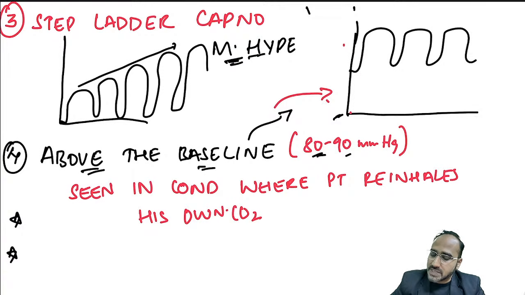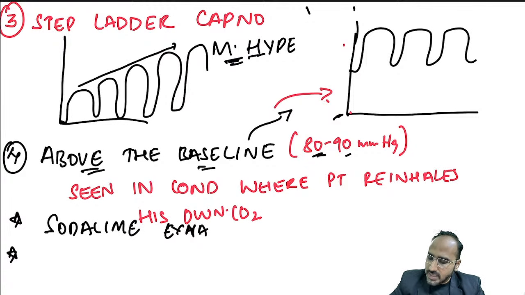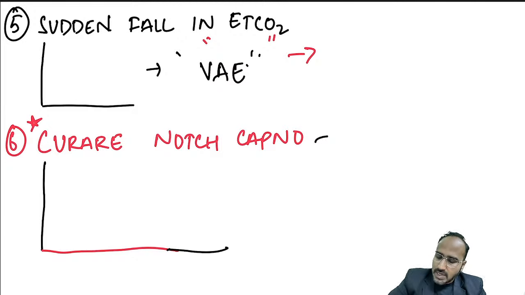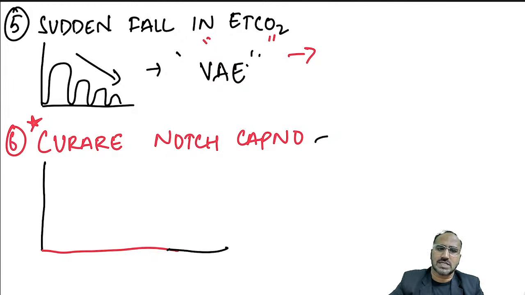So you will see the capnograph starting above the baseline in which condition? If soda lime gets exhausted, or there is any problem in the expiratory valve. If the expiratory valve is faulty, or soda lime is exhausted, you will see this capnograph. Okay? If you are seeing a capnograph like this, with a sudden fall in the ETCO2 and a reverse step ladder, what do you need to remember? Venous air embolism. In venous air embolism, the most common murmur that you see is the mill-wheel murmur.